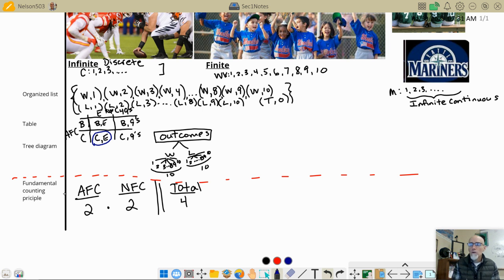All right. So this is called the fundamental counting principle, or sometimes they call it the multiplication principle, where you take the number of events in one situation times the number of events in the second situation, and you just multiply them together. All right. Hey, we're hopefully starting out kind of simple here. Sometimes when you start out simple, you're like, what? We're just counting the number of ways things could happen. Yeah, that's what we're doing. So I hope I made that clear.